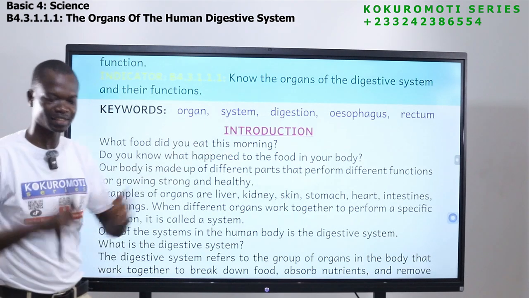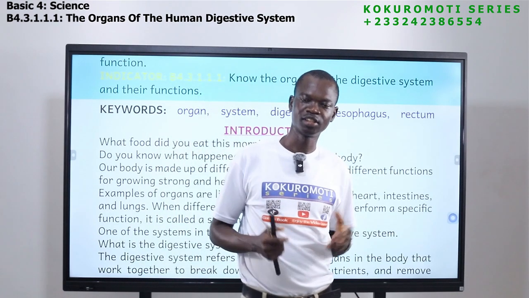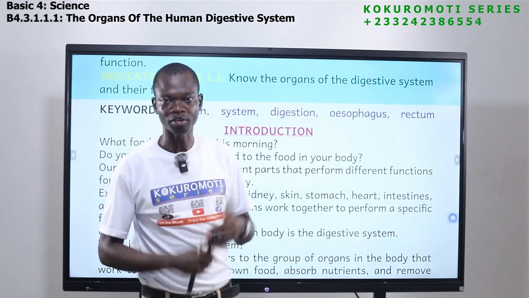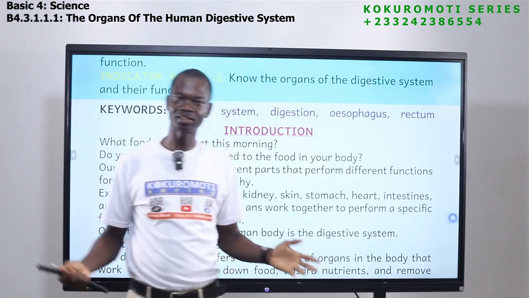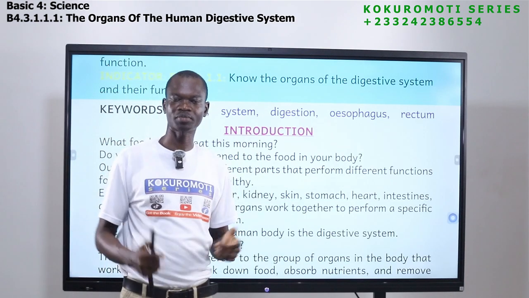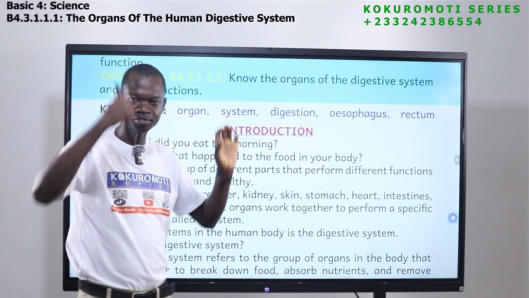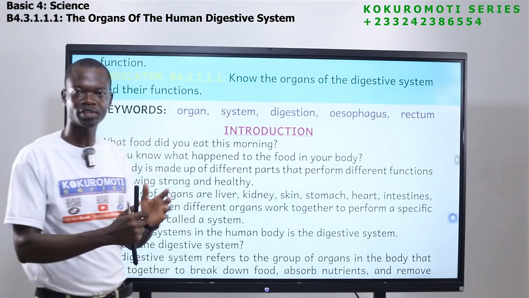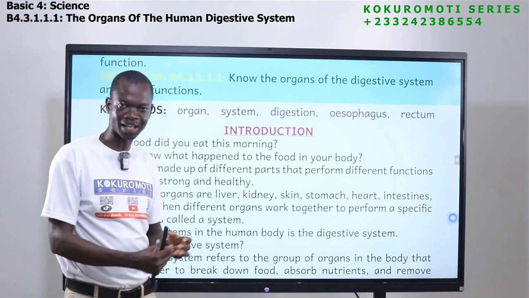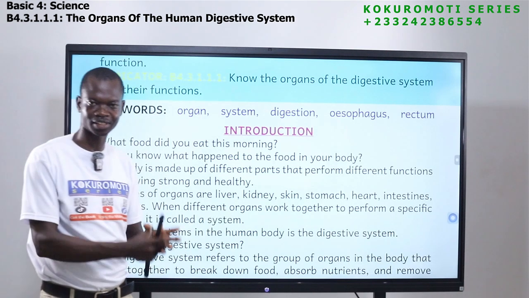So an organ is part of the human body. Our body starts from cells. From cells, we have tissues, then organs will come, and then we have organ systems. So the digestive system is made up of different organs, different parts. These parts come together to form what we call the digestive system.